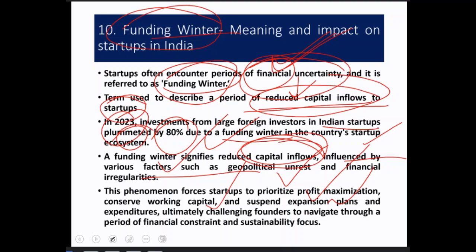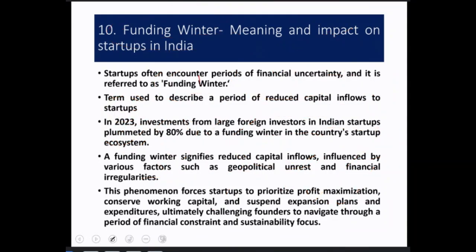So when a funding winter starts, obviously working capital, that means daily working capital, has to be minimized, because if there are no funds, then expansion plans, that means startup expansion, cannot be thought of. So as a whole it affects the startup environment. I hope you're getting the idea. The key important point here is what is funding winter.